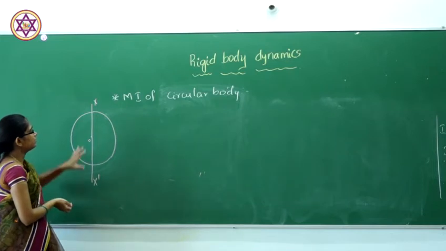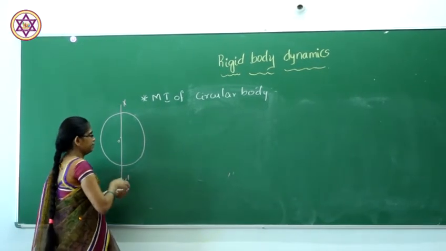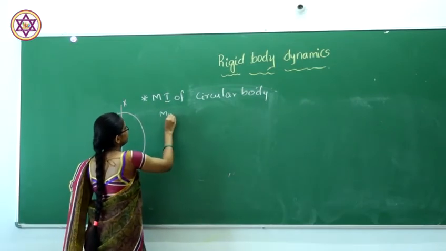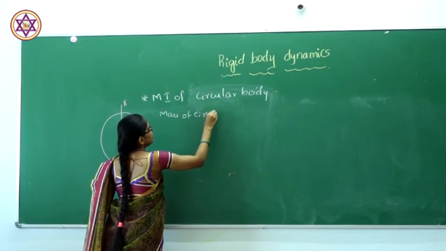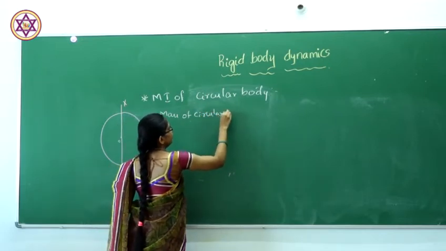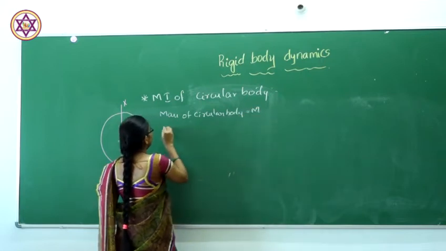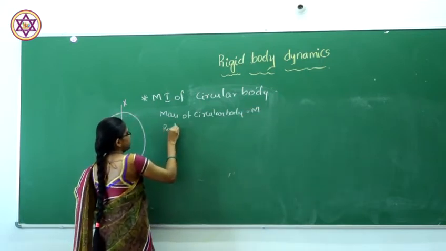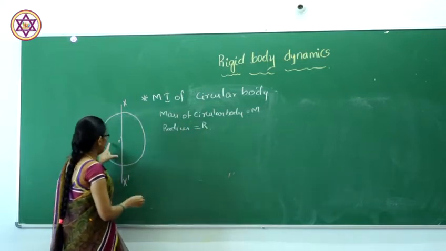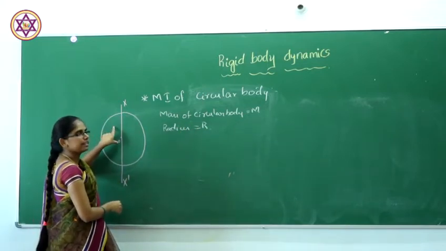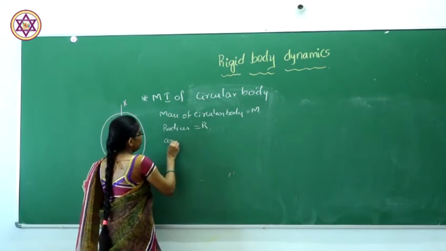So consider a circular disc having mass m and radius r, with the axis passing exactly through its center.